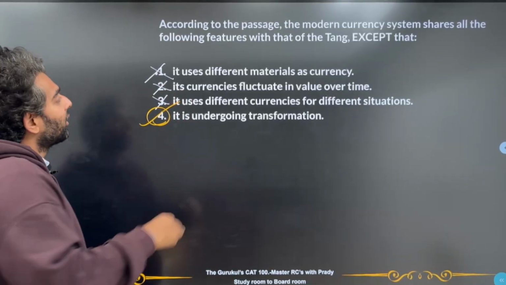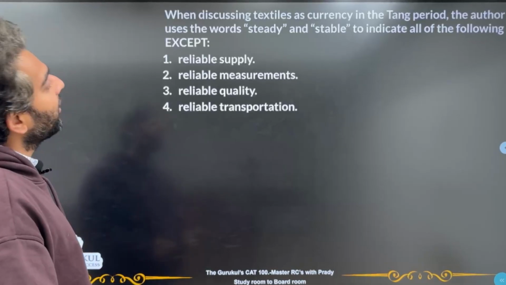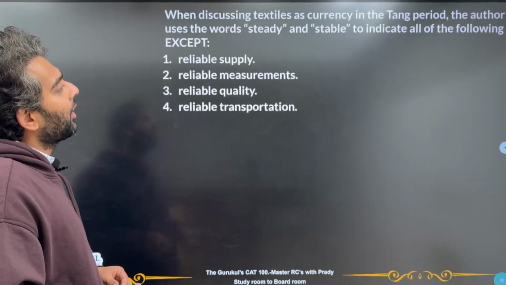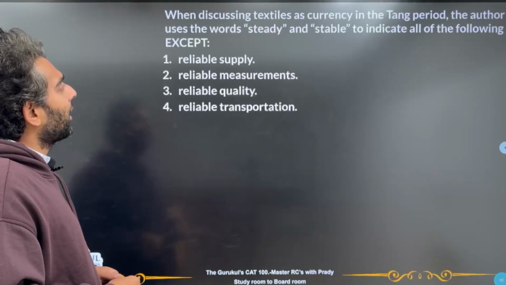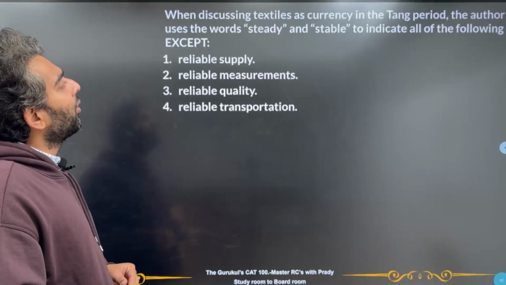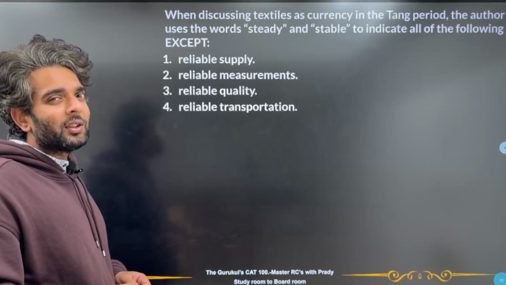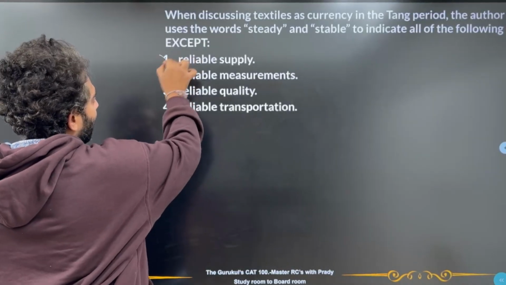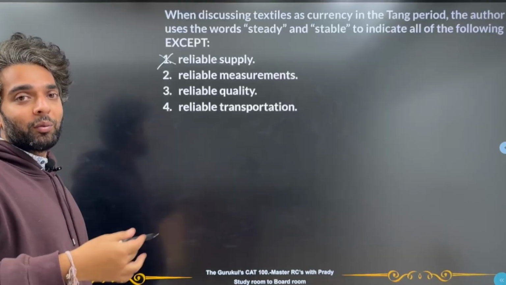Now let's go for the third question. When discussing textiles as currency in the Tang period, the author used the words steady and stable to indicate all of the following except. Now, what were we talking about? We were talking about textiles. And why are textiles steady and stable? Yes, they had reliable supply. Okay, anyone could make it. So it was widespread production.